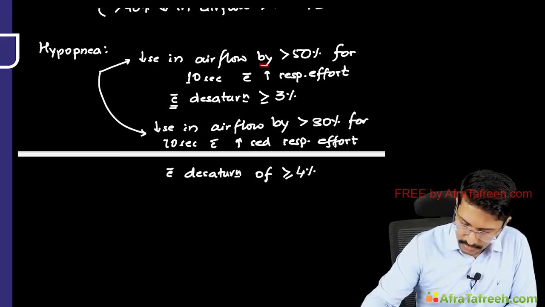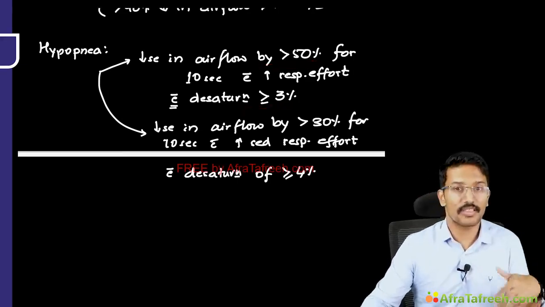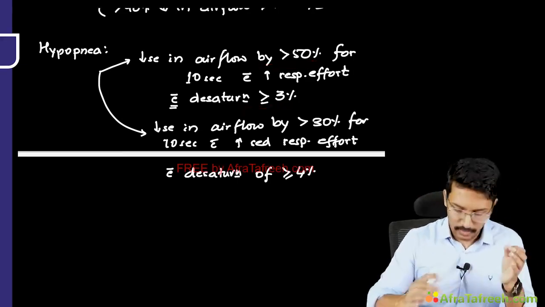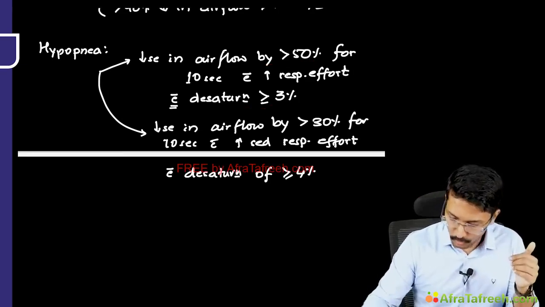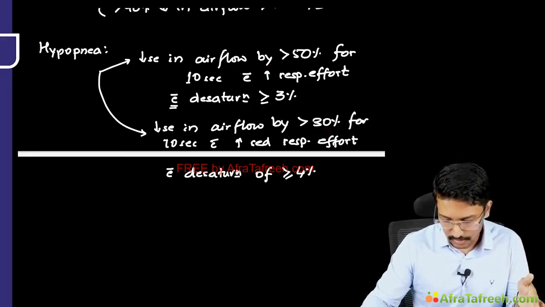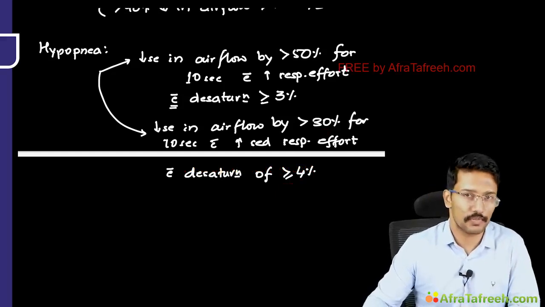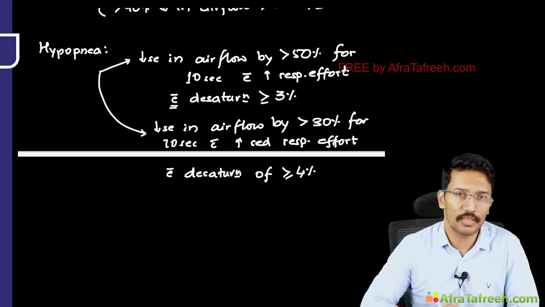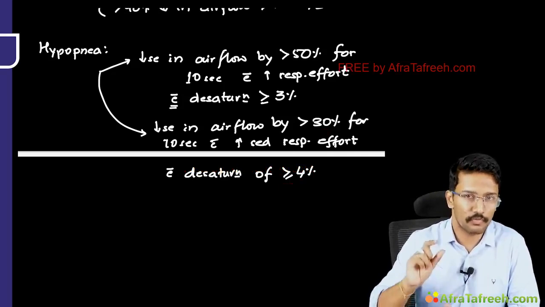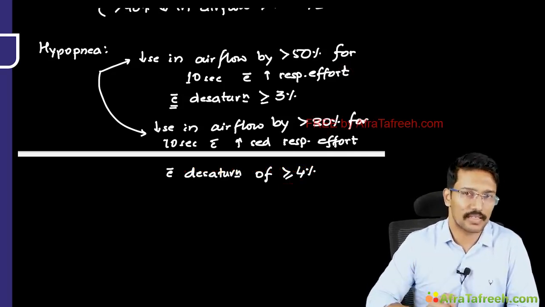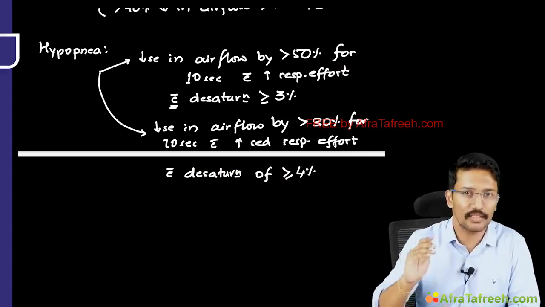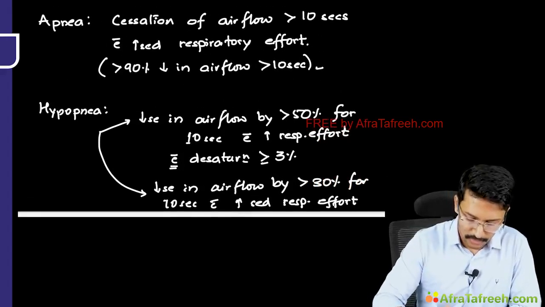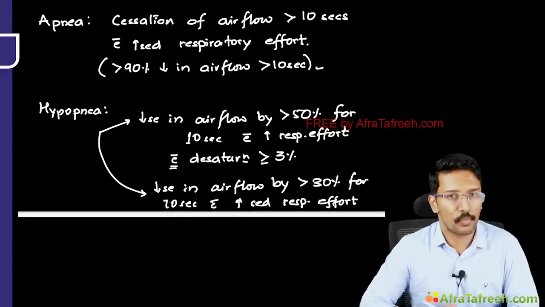If there is a 50% reduction, then 3% desaturation is enough to call that episode hypopnea. But if it is less than 50% but more than 30% reduction in airflow, then we need 4% or more desaturation. That episode will be called hypopnea. The time duration for both of these definitions is 10 seconds, right? If it is less than 10 seconds, then those episodes will not be called apnea or hypopnea.